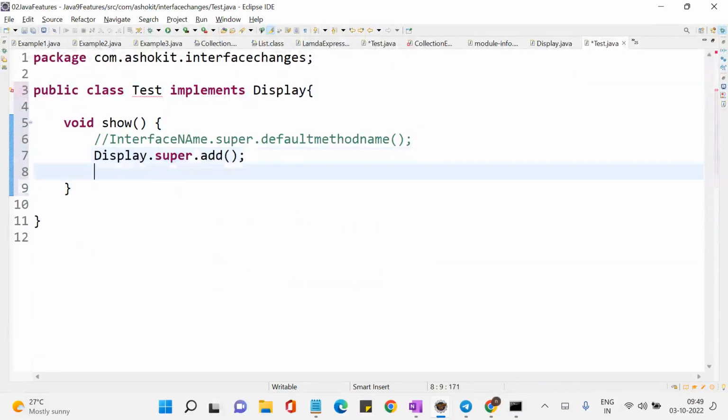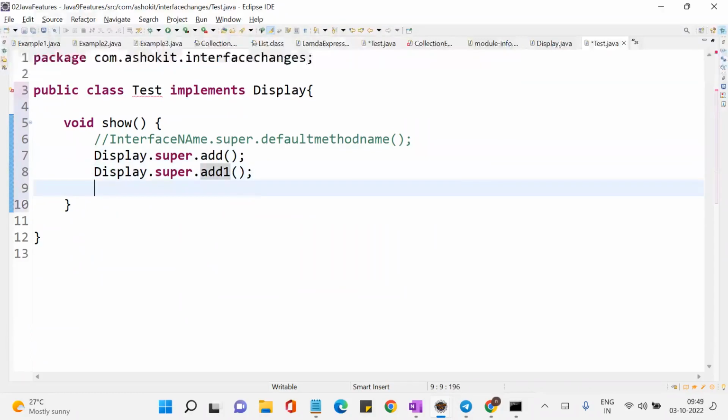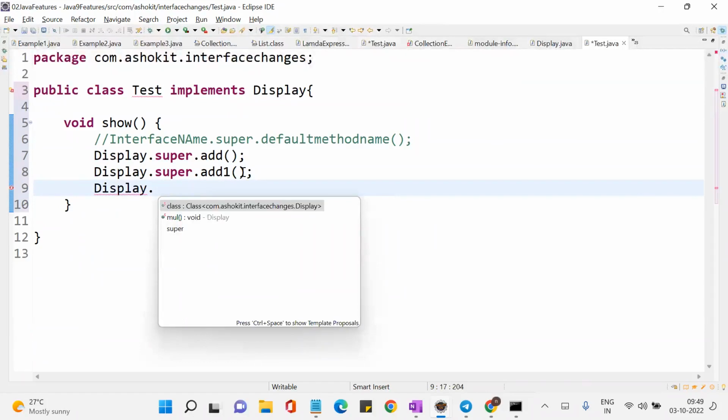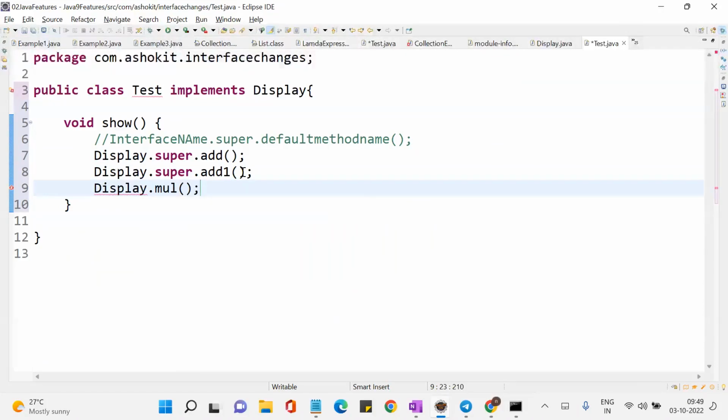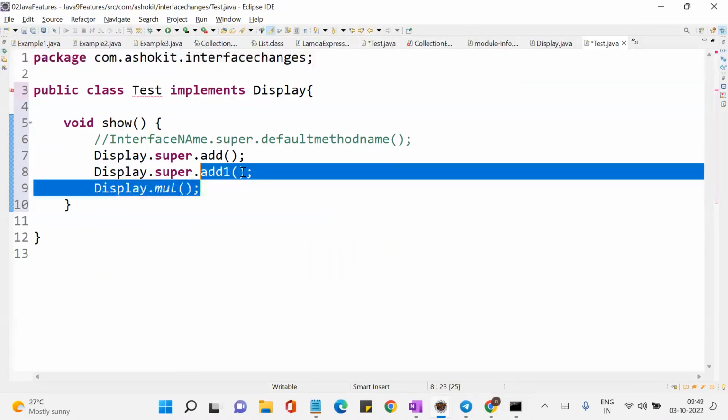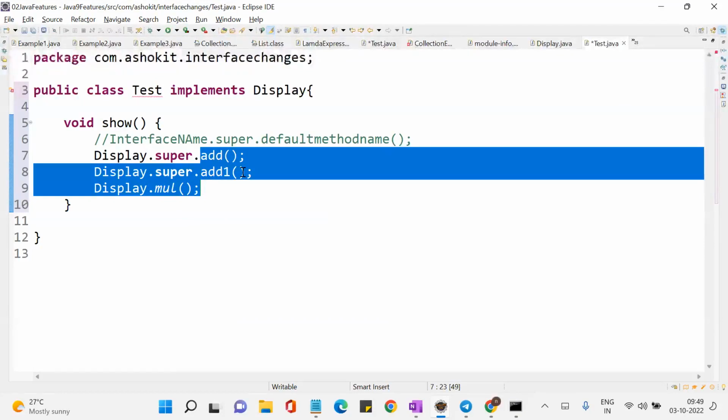How to call the static method present in an interface? Interface name dot that method name. Okay, interface name dot, see, null is a static method now. So now I'm able to call this default method, and I'm able to call the static method.